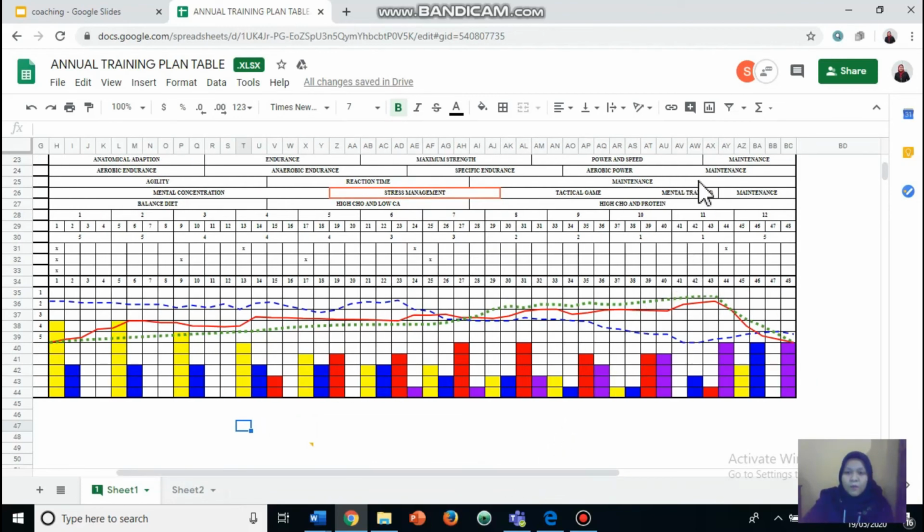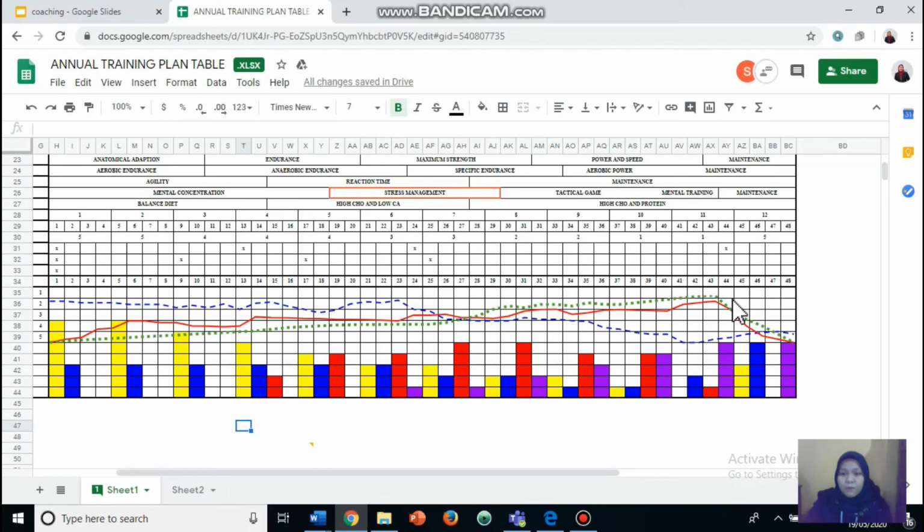The peaking point is on the competition, which is on week 41, and then increases until week 43. The highest intensity and the highest volume of the athlete. It has the absolute greatest during competition, a great skill combined with great strategy, technique, and tactics.